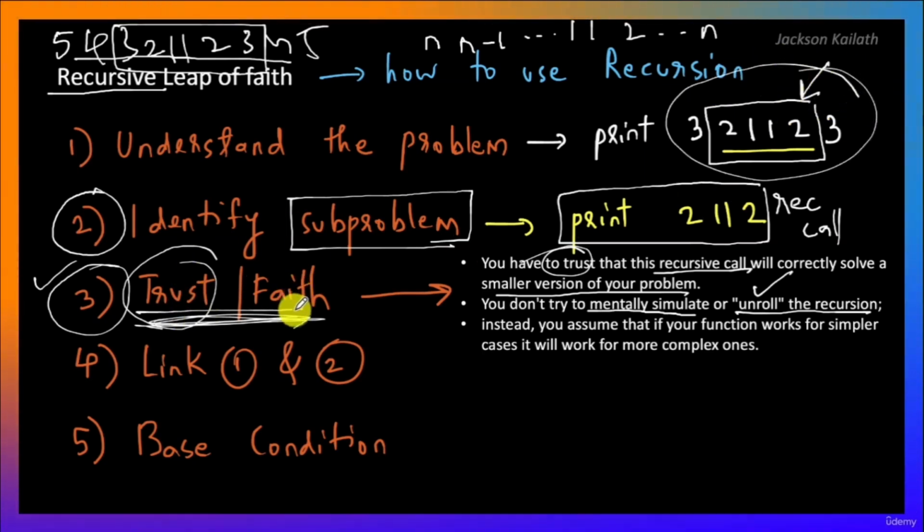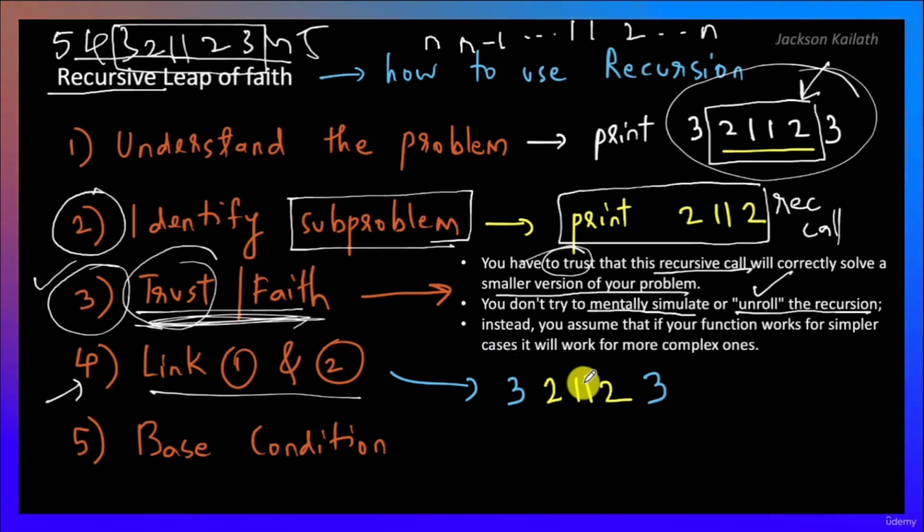Step number 4 is to link the original problem and the subproblem. Remember, in the previous video, we had said that recursion is useful when solving the subproblem is helpful in solving the original problem. So that's what we are doing over here. We are linking the subproblem to the original problem. So in this case, the original problem when n is equal to 3 is to print 3, 2, 1, 1, 2 and 3.